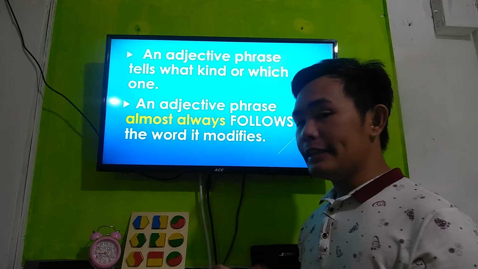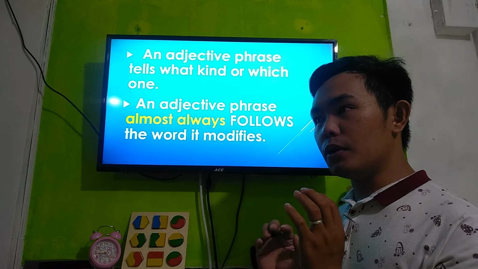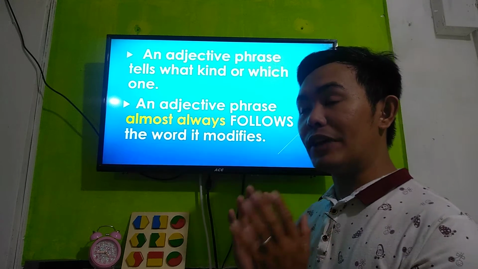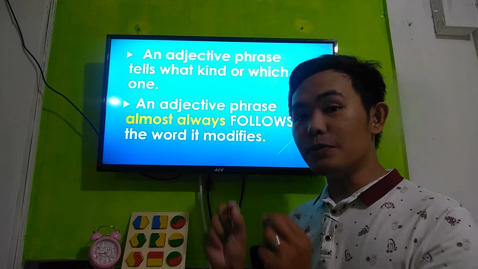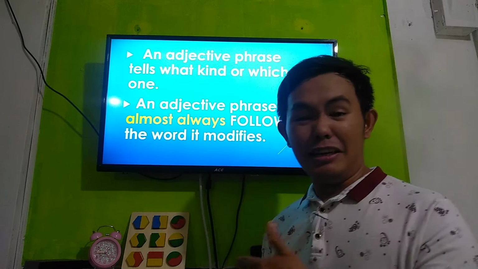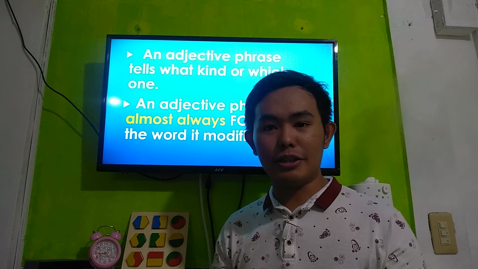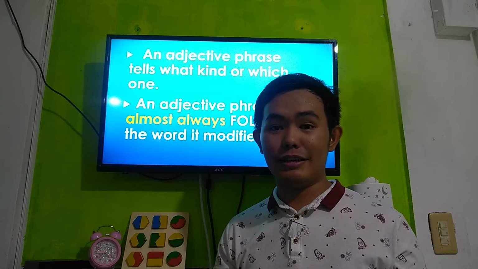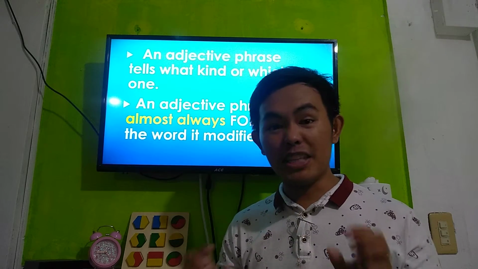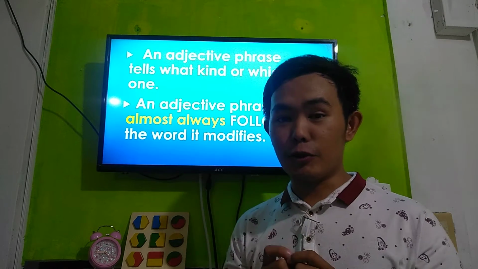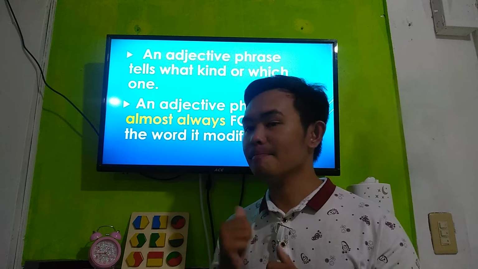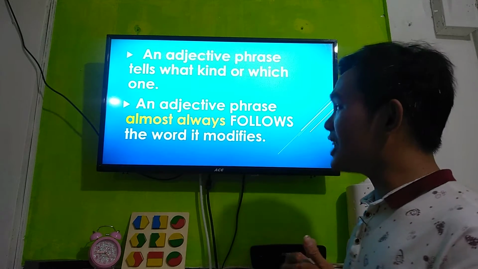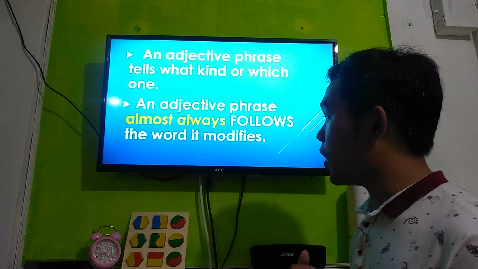It gives specificity to the noun. It could be anything, a little girl in a black dress, a white dress, but it specifies the little girl in the pink dress. So the next one is that the adjective phrase